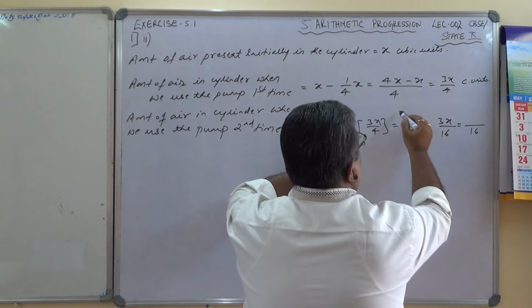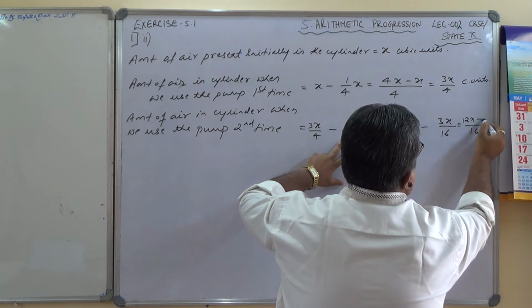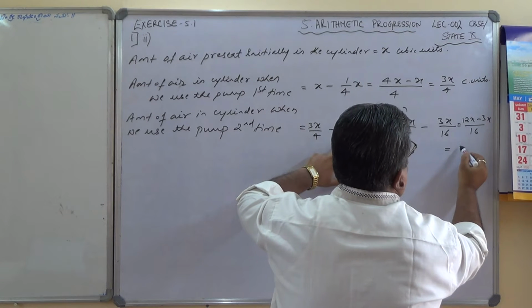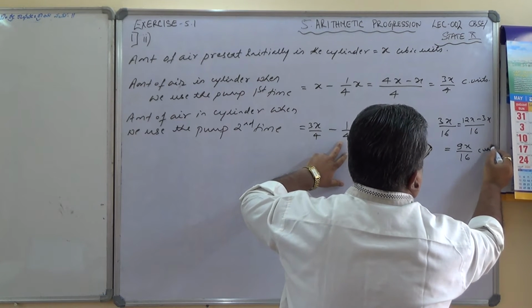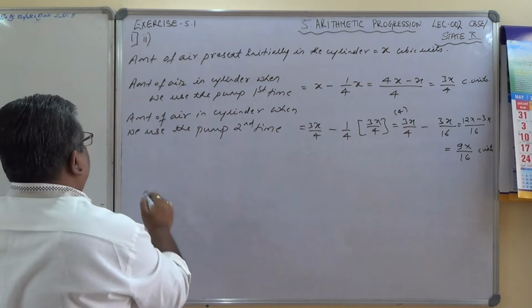LCM is 16, so 12x minus 3x, which is equal to 9x by 16 cubic units.